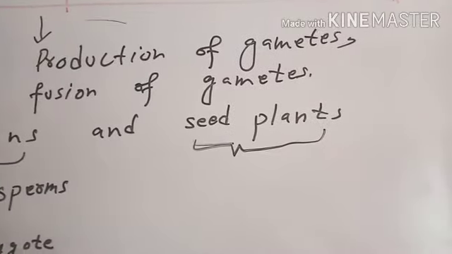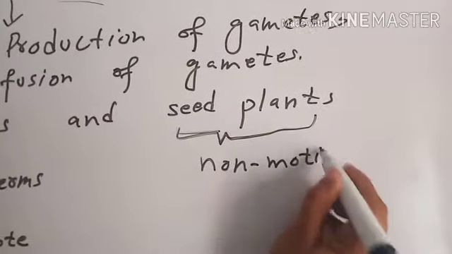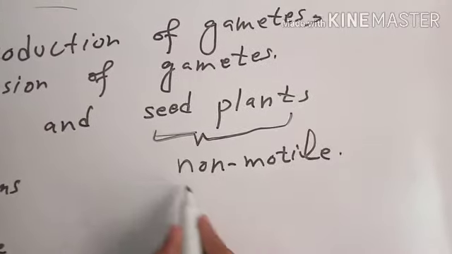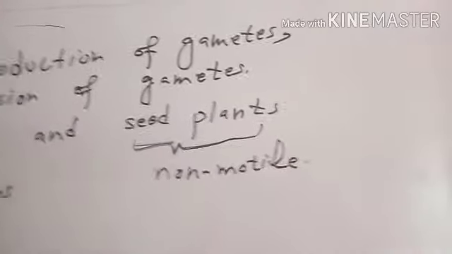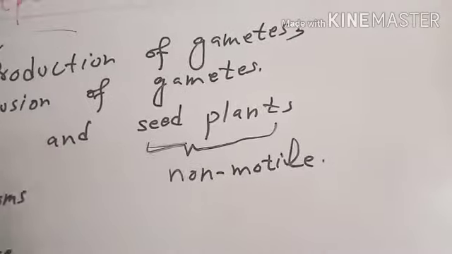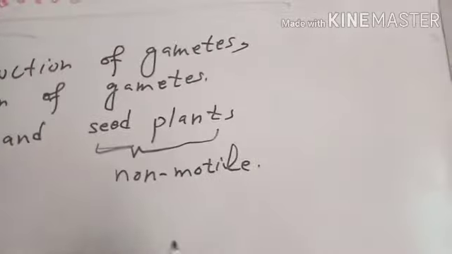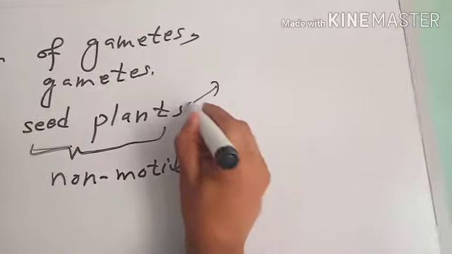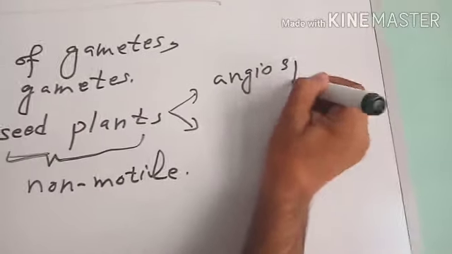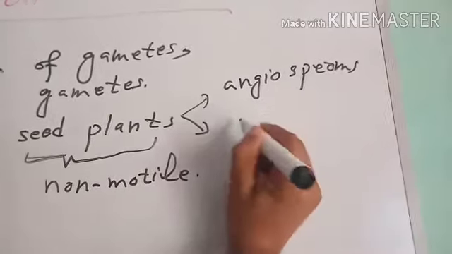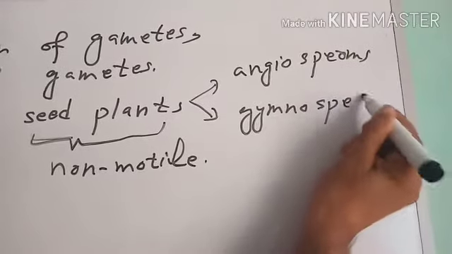are non-motile, and special structures and mechanisms are required by seed plants for them to bring their gametes together. Seed plants are of two types: angiosperms and gymnosperms.